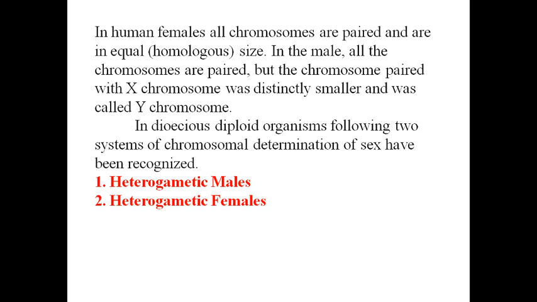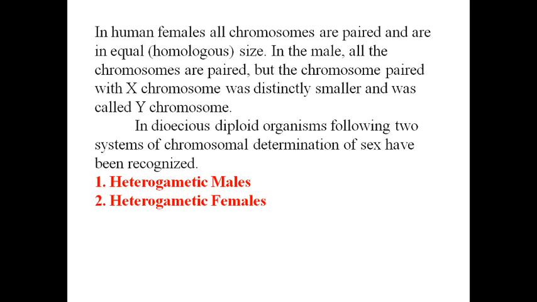In human female, all chromosomes are paired and are of equal size. What does it mean? It means human females have, you know, 23 pairs.